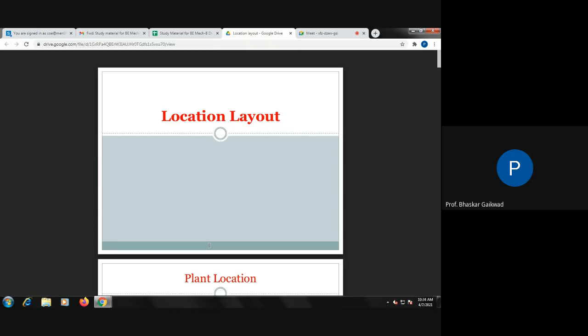Correct. What is actually selecting the location in an urban area while starting an industry? What are the advantages and disadvantages? If you select the site in a rural area, what are the advantages and disadvantages? You can consider the advantages and disadvantages in the rural area as well as in the urban area.